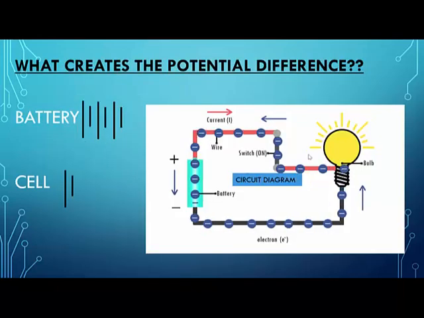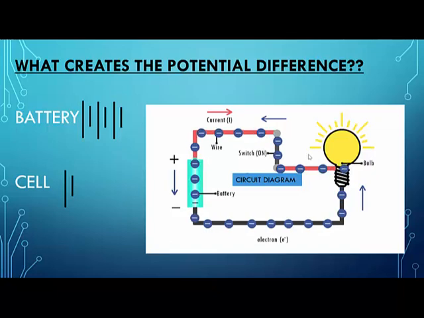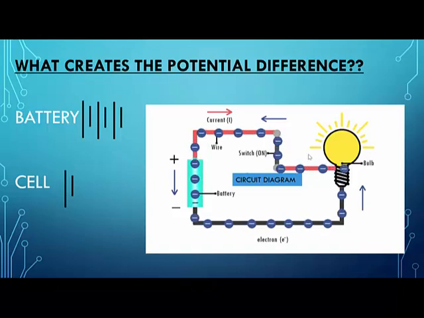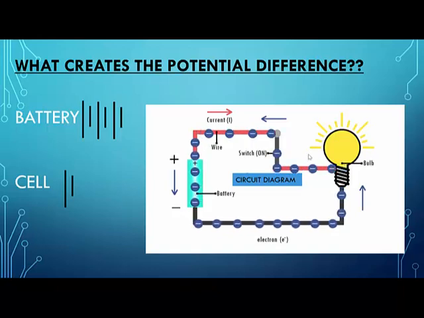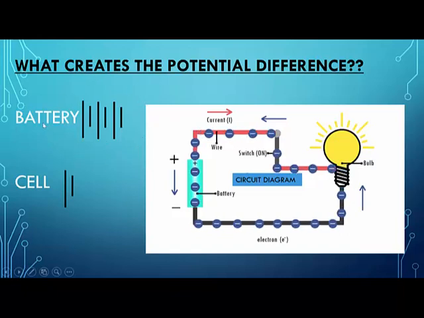Okay, what creates this potential difference? Who creates potential difference? A battery or a cell creates potential difference. Now this is a simple circuit that I've shown you, and I will tell you how it works in the next slide. But before we move on to understanding how the potential difference is created and how the circuit works, let us first go through the basic symbols. The battery is generally designated like this.